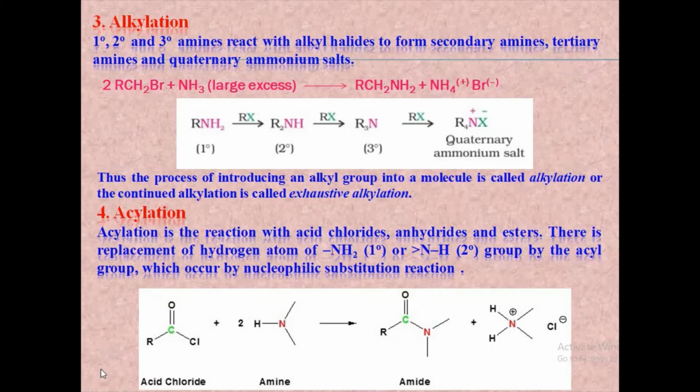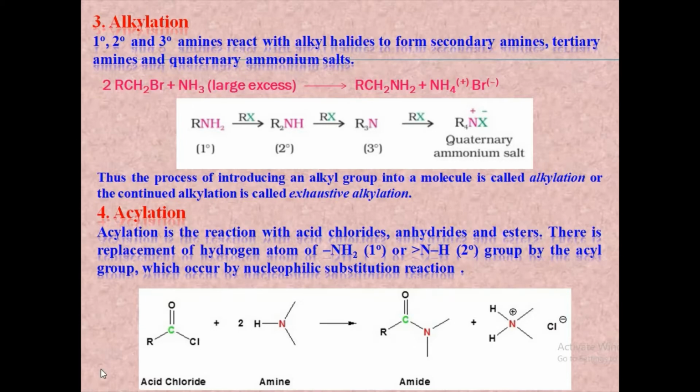The process of continued alkylation of an amine using an excess of alkyl halide until the quaternary ammonium salt is obtained is known as exhaustive alkylation. If the alkylation is done using an excess of methyl halide until the quaternary ammonium salt is obtained, then it is known as exhaustive methylation.